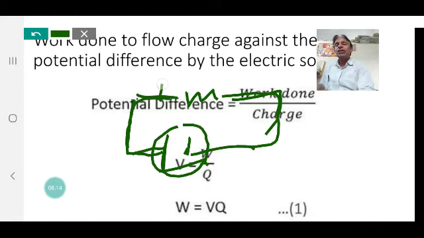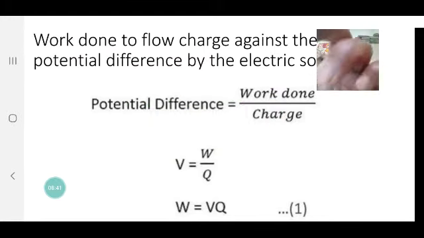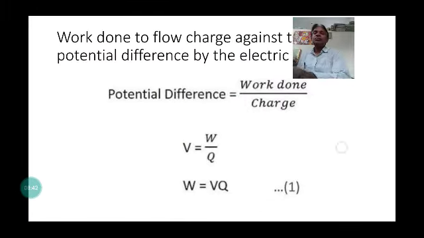This is the potential difference, and if Q coulombs of charge flow from this point to this point, now the work done by the source of current W is equal to V into Q. V is the potential difference across the resistor, and Q is the charge that flows under the potential difference through this resistor. This equation we use to find the expression for the heat energy produced in the resistor. In the next video, next slide, we will explain it.